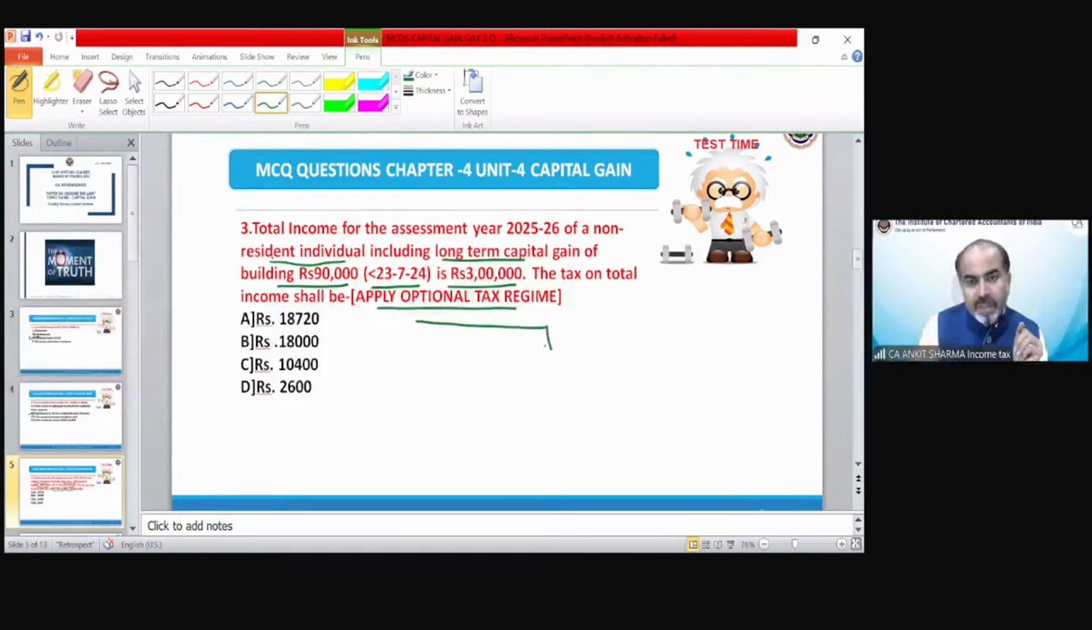So we need to divide the income into 5 categories. We do not have any casual income in the question. We are having total income of 3 lakh rupees, out of which 90,000 is for building. So that means 2,10,000 was other income, and the building will fall under 112, other long-term capital gain. So that is 90,000. Now we need to calculate the tax. So what would be the correct answer in this case? Let's see.